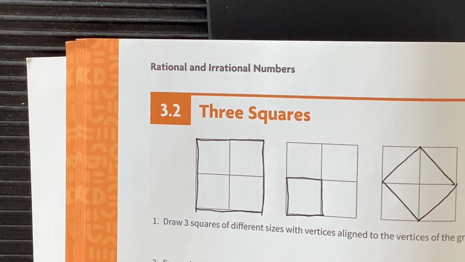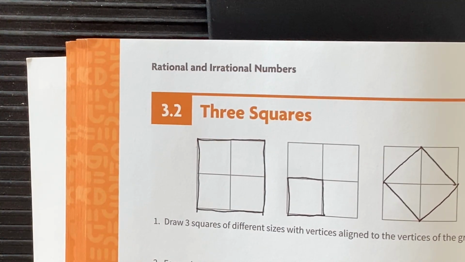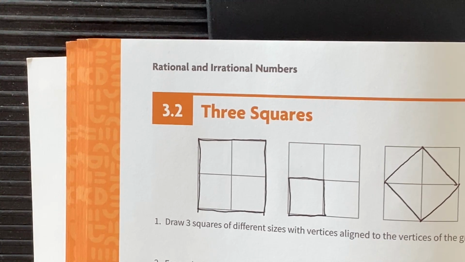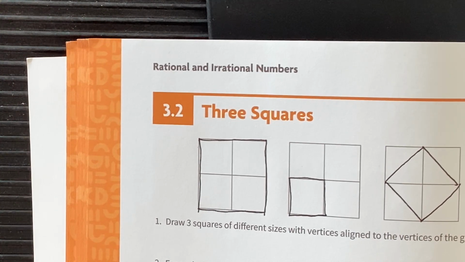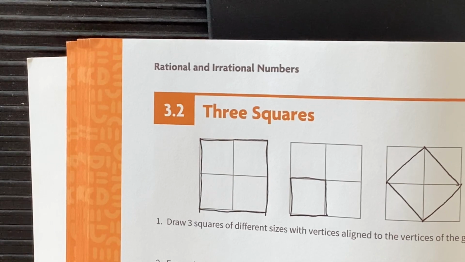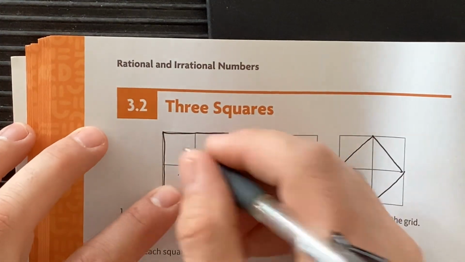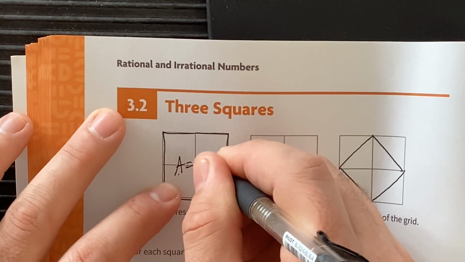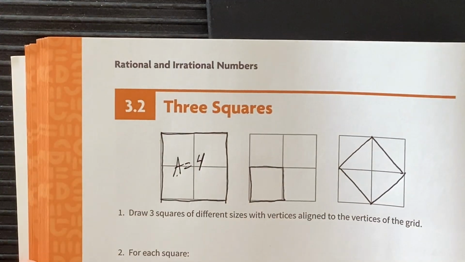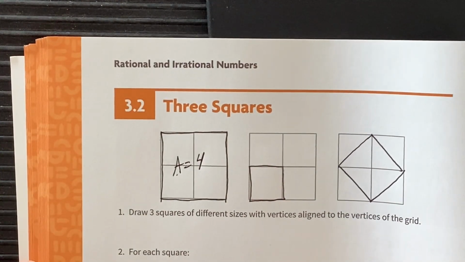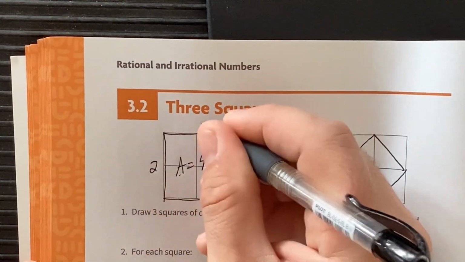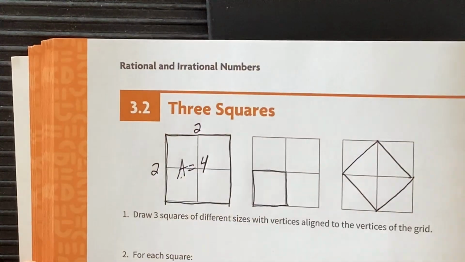All right, first one. Area. 4. Put it right inside. Side length. 2.